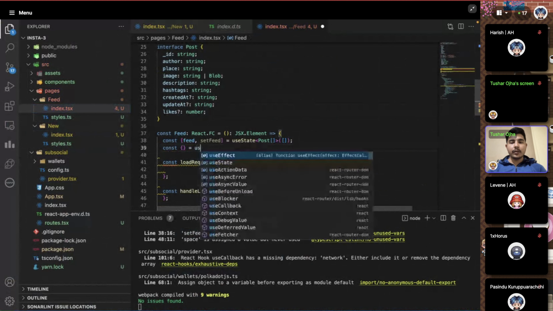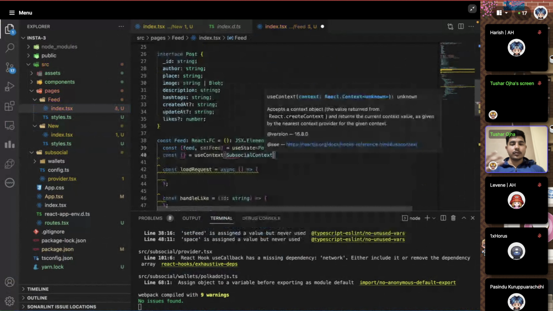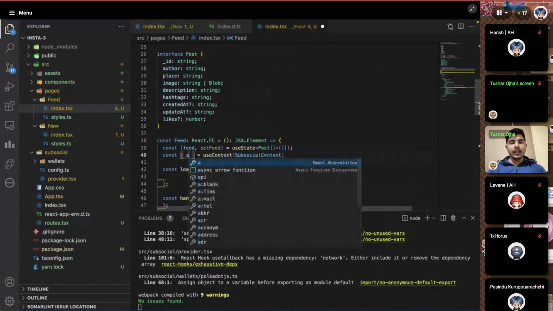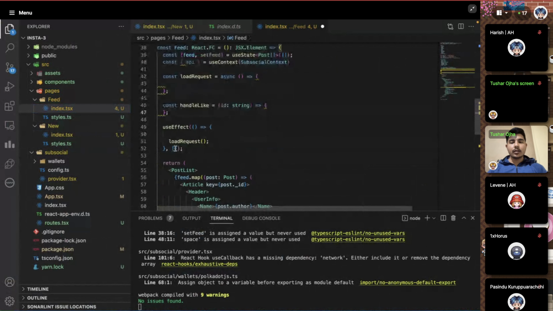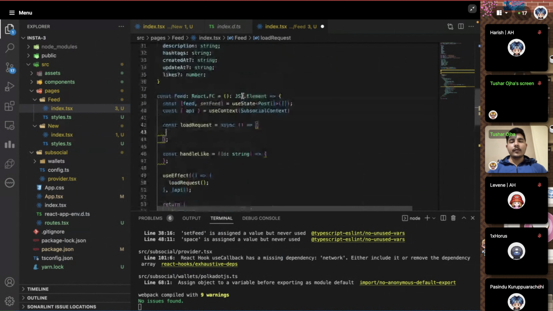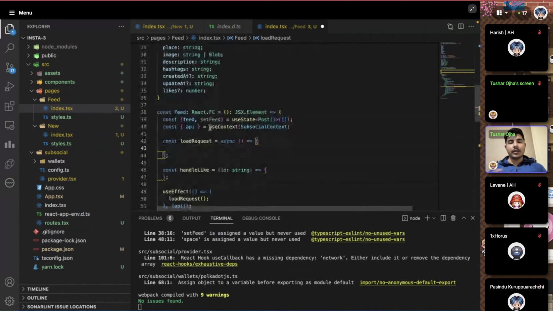If you're following, let me know, and if you have any doubt, just ask. So we're going to again use the subsocial context in this, because we created this project from the starter, and then we're going to use this API. Okay, perfect. Now what next? We have to basically ensure that whenever the API state is ready, we run this load request again. In this load request, what we are essentially doing is fetching from the space ID and then mapping it into posts so that people can see them in this feed. So we have to fetch the data.